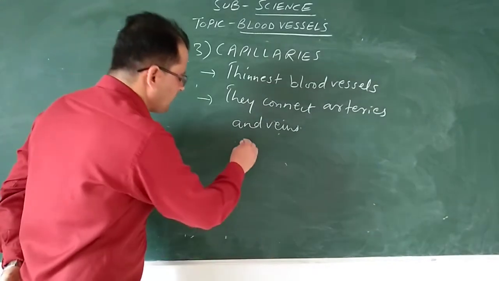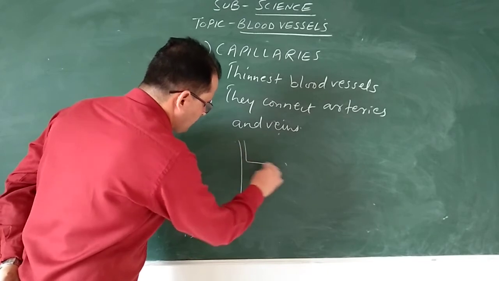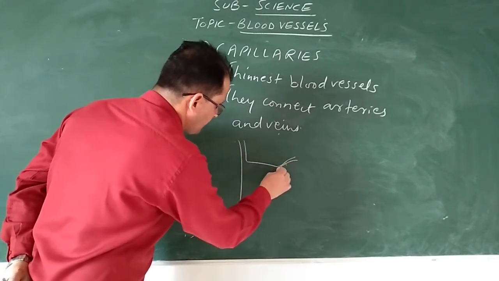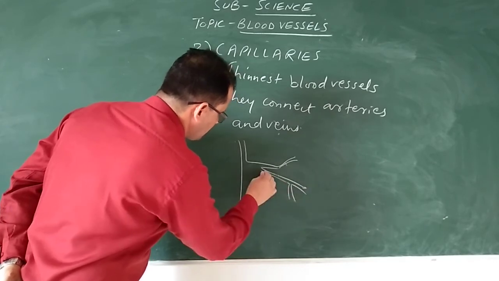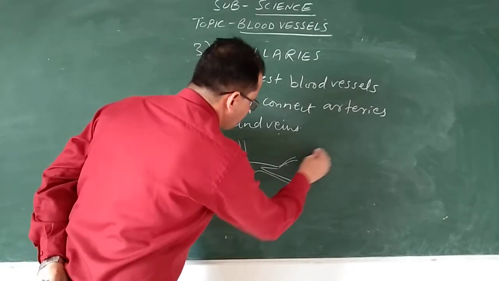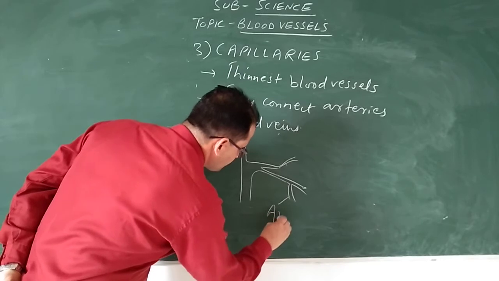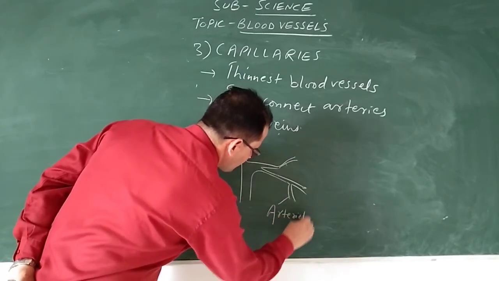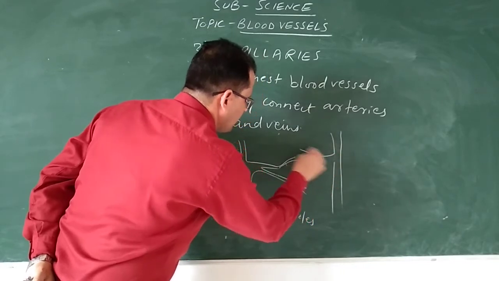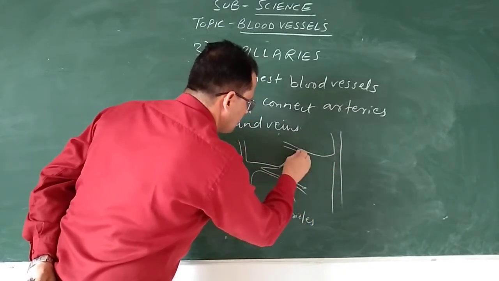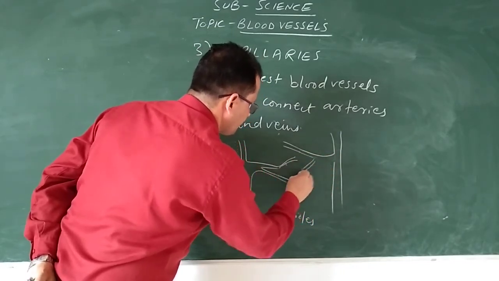So you can see here, this is the artery. It is branching again. You can see the branches, they are rising. And these branches, these are arterioles. And this side, the bluish one, these are the veins.